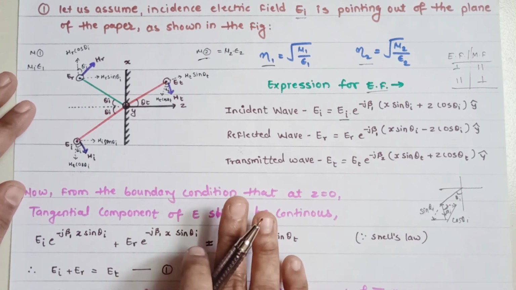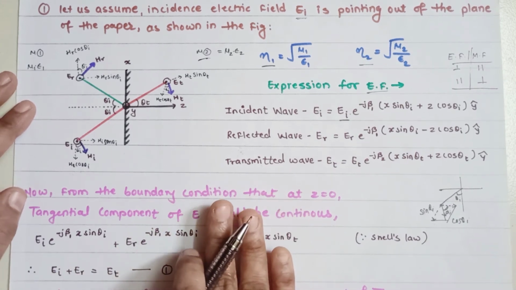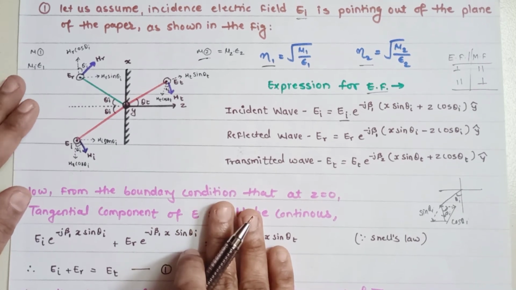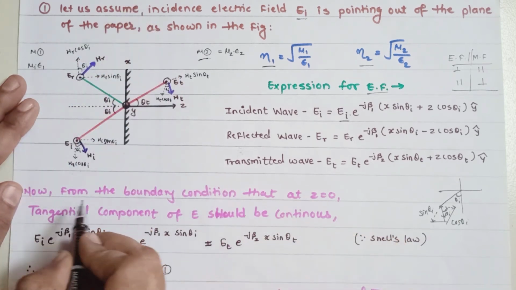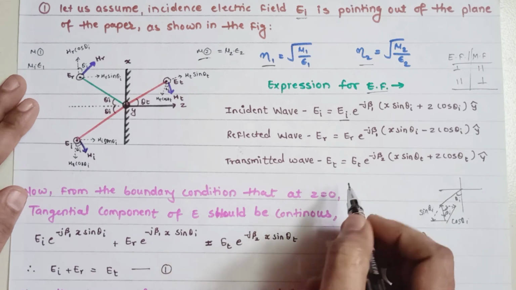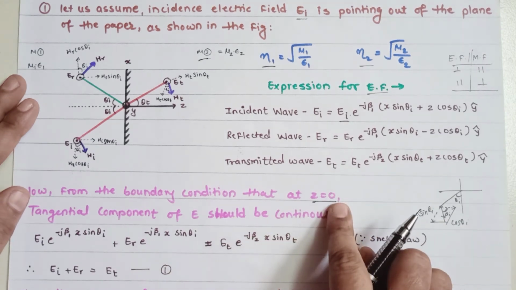Now, the boundary condition, I hope you all know it. The boundary condition is nothing but applying the tangential component of all the waves which are present in the plane of incidence. Means now from the boundary condition, that is at z equal to 0. So we are applying this boundary condition.